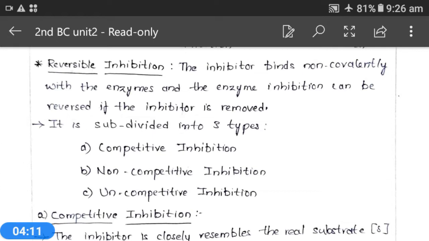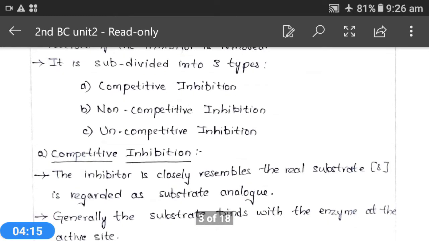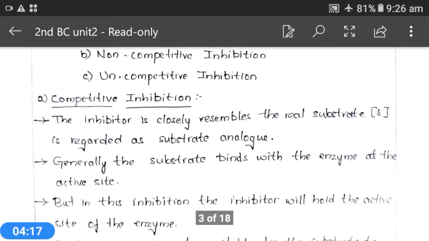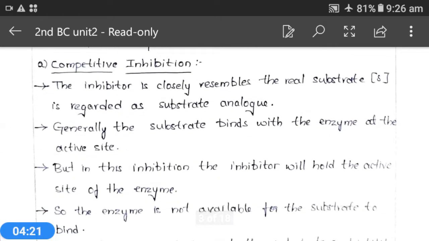Now let's see what is competitive inhibition. The inhibitor closely resembles the real substrate and is regarded as a substrate analog. That means competitive inhibitors are similar to the substrate.